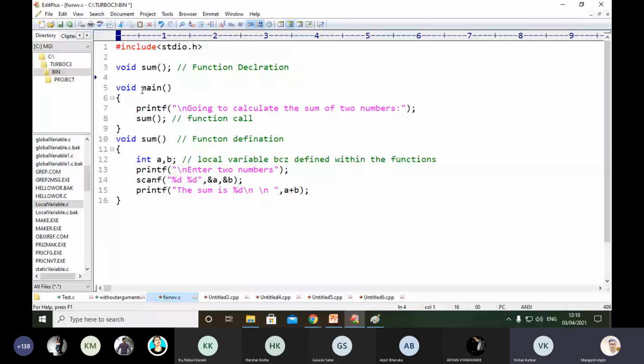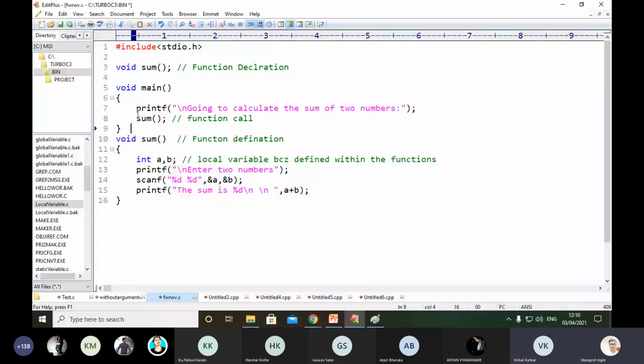So void sum will not execute first. First will execute void main. So the void main function being called means the compiler gets ready to execute your program. Okay. Then after that your cursor will enter from line number 5 to line number 6 and then line number 7. Line number 7, the printf statement, will print the message like going to calculate the sum of two numbers. Then after line number 7 the control will switch to line number 8, sum.